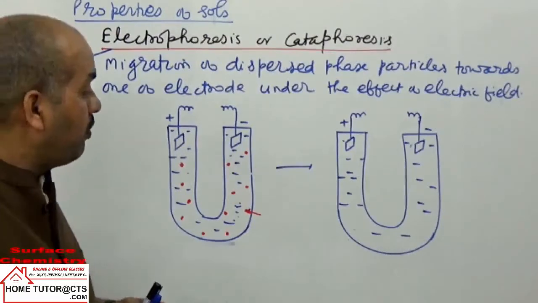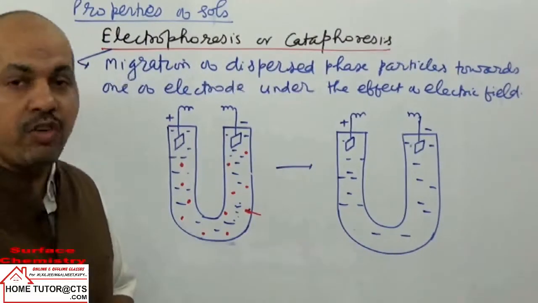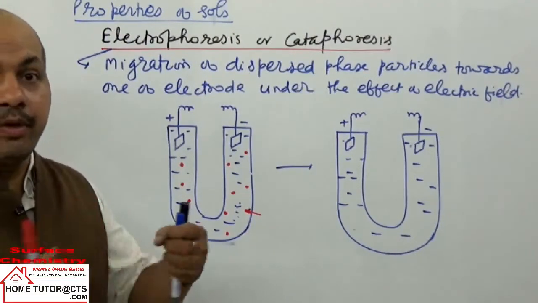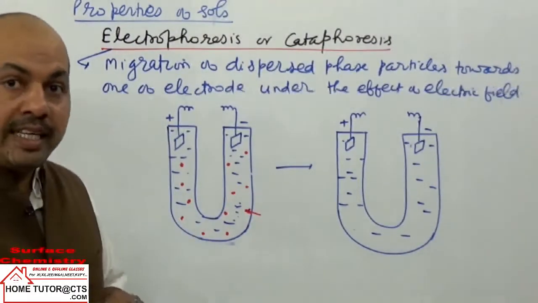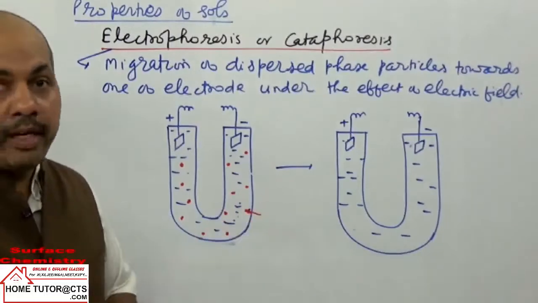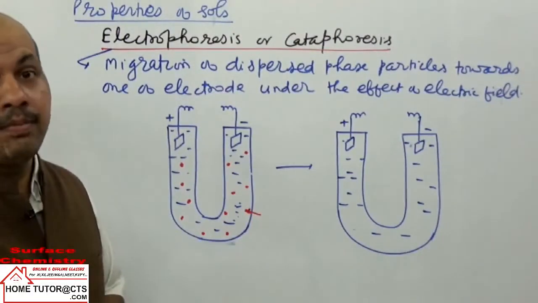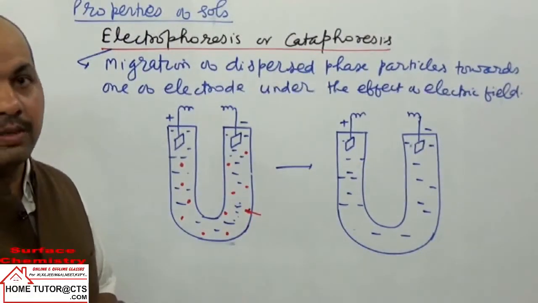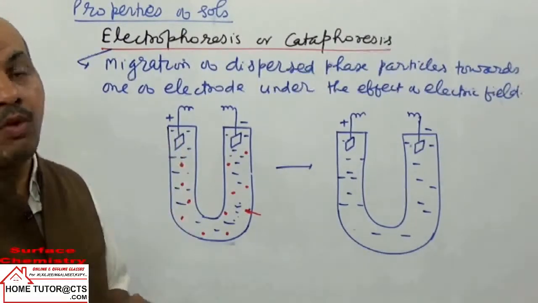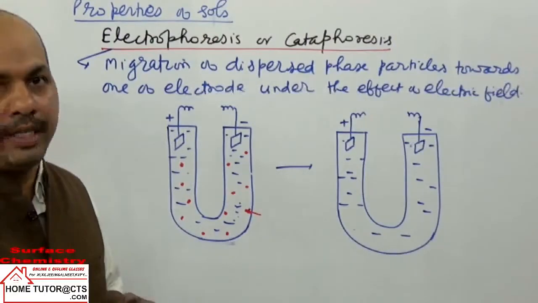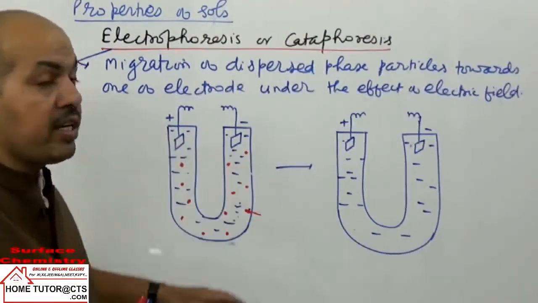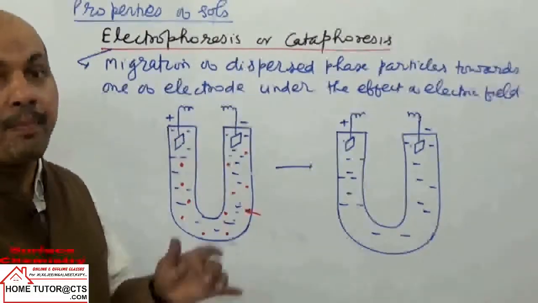Because if they all have the same charge, either positive or negative, they keep on repelling each other, and they cannot combine together by developing van der Waals attractive forces. When they cannot develop van der Waals attractive forces, they cannot combine to form a precipitate, and the medium will carry equal and opposite charge.